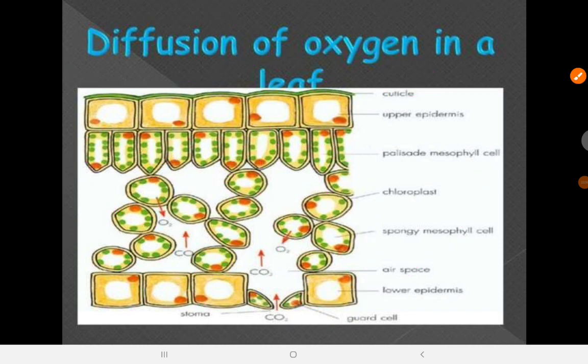Now, when and how does the oxygen get to be diffused in a leaf? Now, the first one is during photosynthesis, and photosynthesis takes place in the daytime.